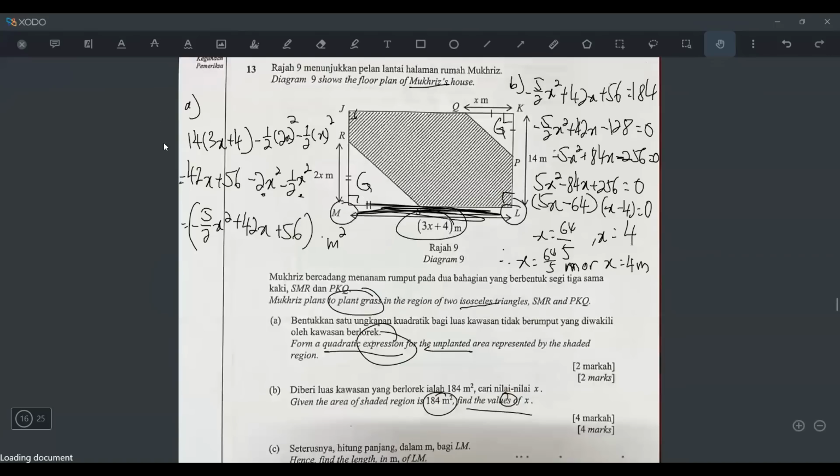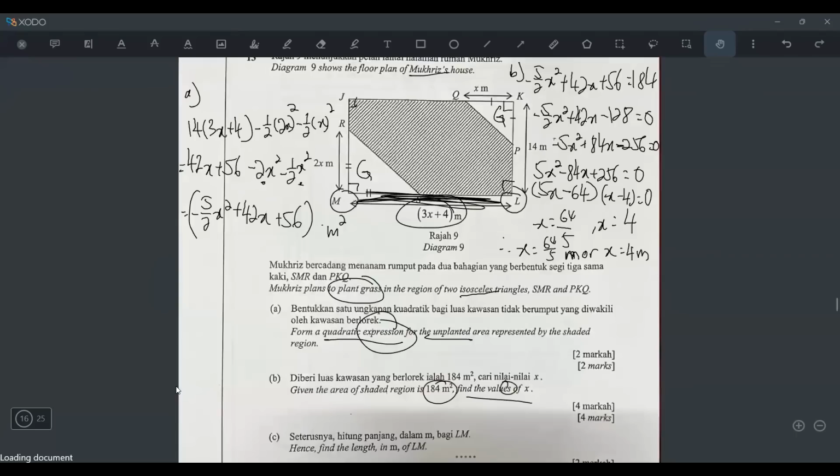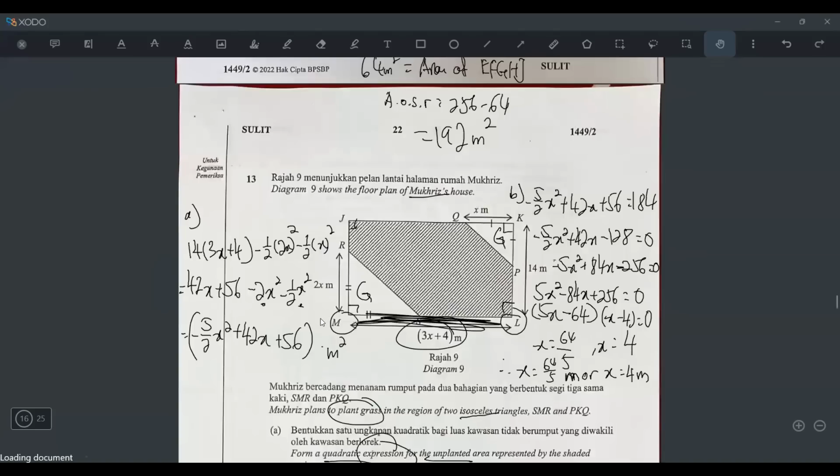Okay. So yeah, that's how you do it. What about B? Is my B answer correct? Let's check. 64. Betul also. Yeah. 64. Okay. Okay lah. So that's how you do it.